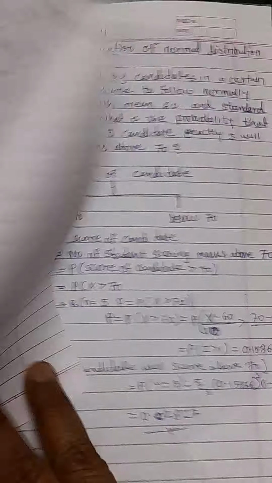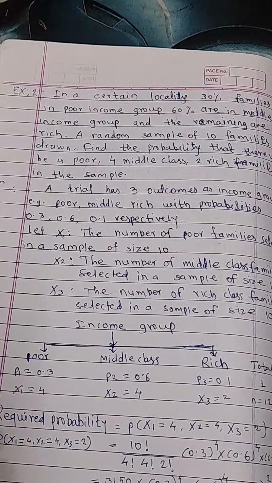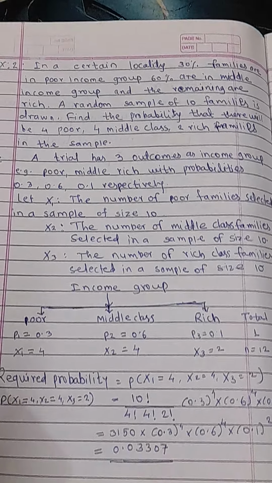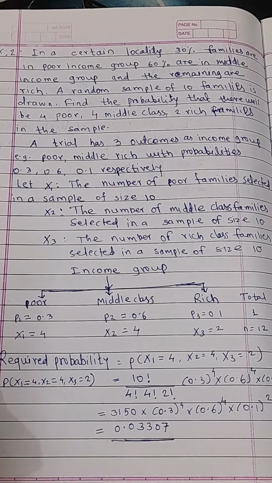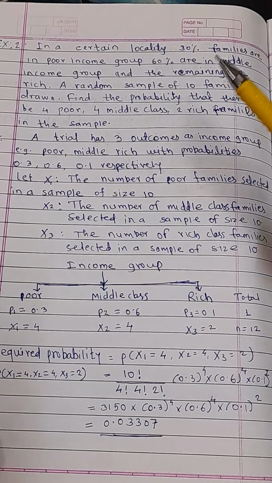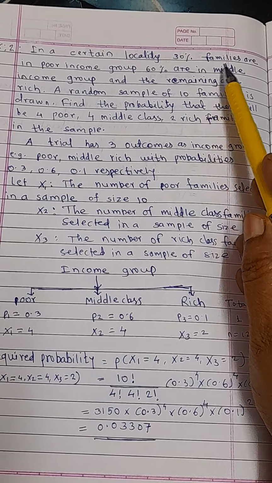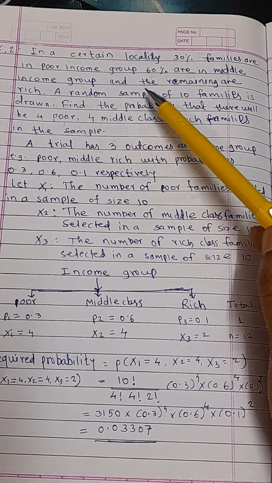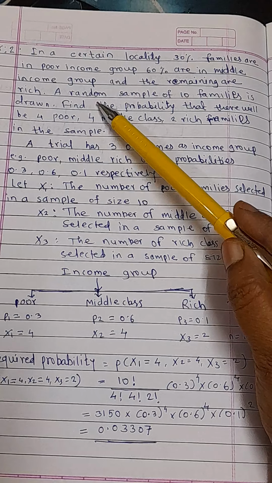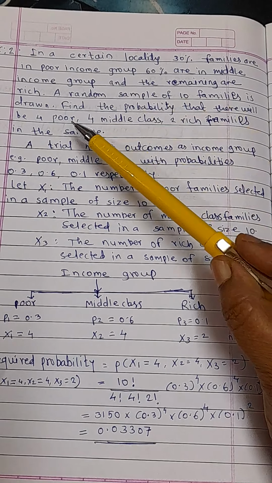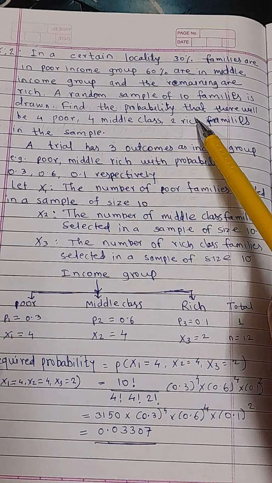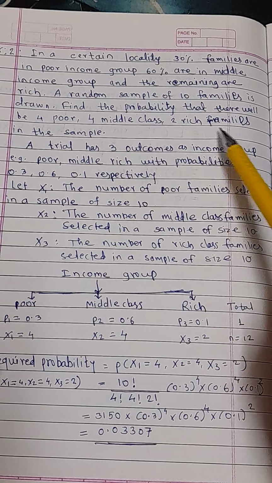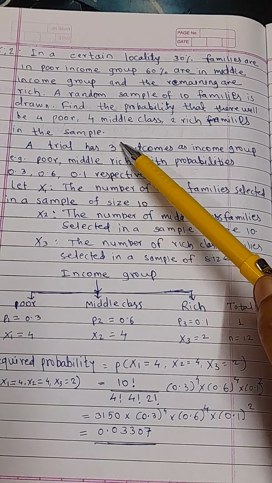Now next example. In a certain locality, 30% of families are in the poor income group, 60% are in the middle income group, and the remaining are rich. A random sample of 10 families is drawn. Find the probability that there will be 4 poor, 4 middle class, 2 rich families in the sample.